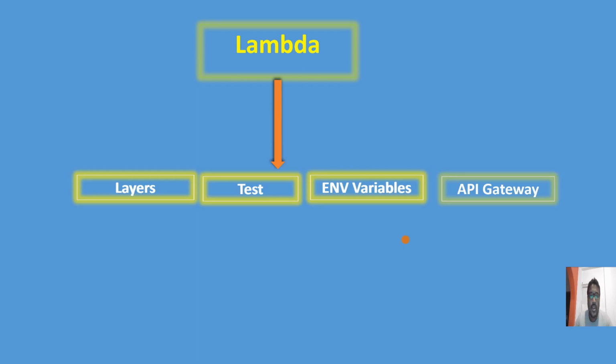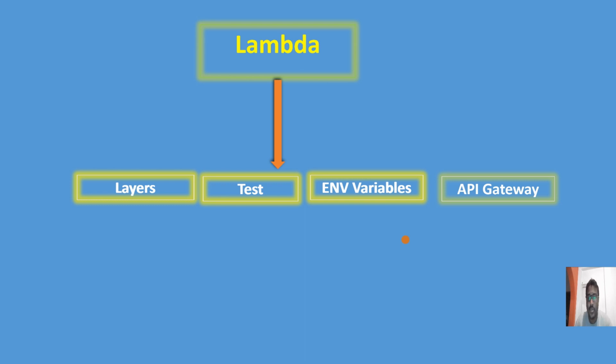Okay guys, the components basically are layers, Lambda layers. There is also how to test your Lambda function, by the AWS console or in some other way. Then environment variables: in advanced-level Lambda, if you want to dynamically pass any environment variable, like suppose the predefined timeout is 5 minutes or 15 minutes, and on top of that you want to override any variable, such as S3 timeout, connection timeout or request timeout, then we can utilize environment variables.